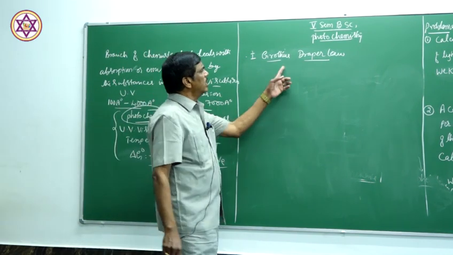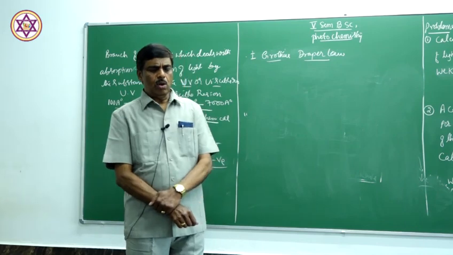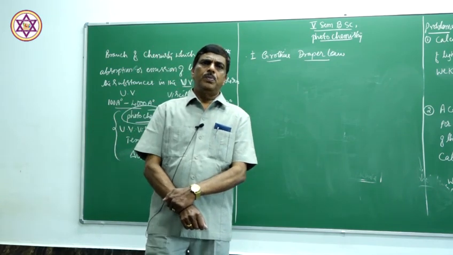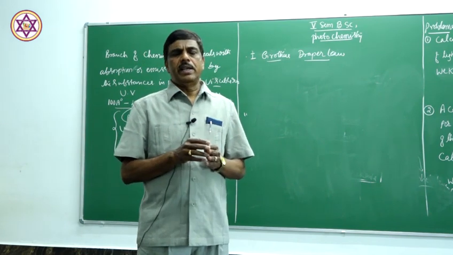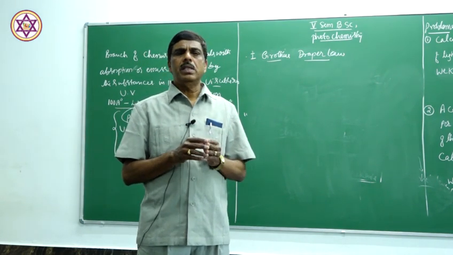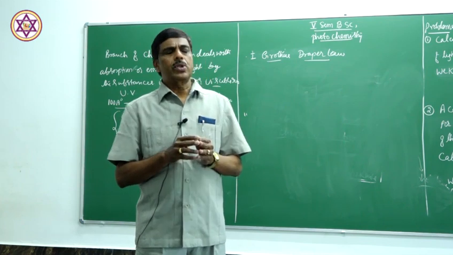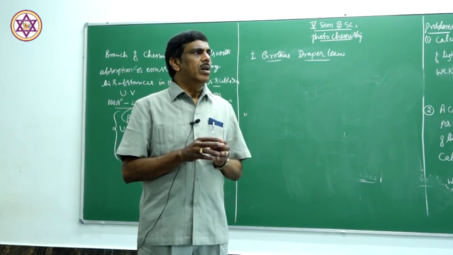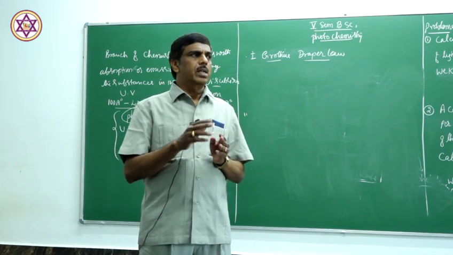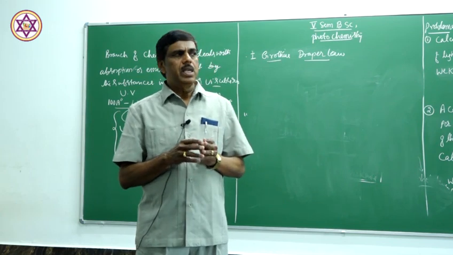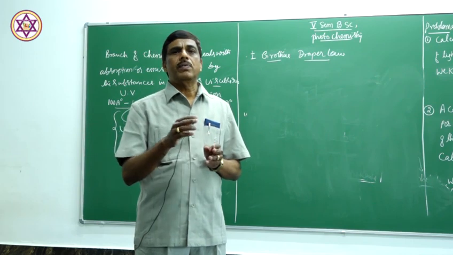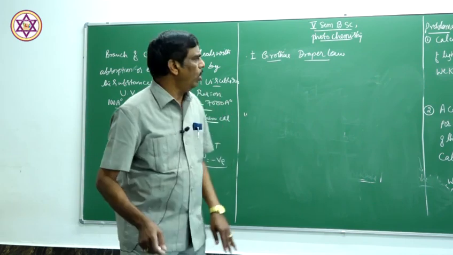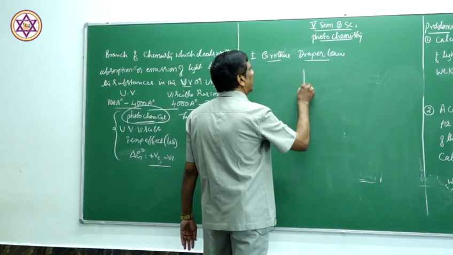In the Grotthuss-Draper law, Grotthuss and Draper observed that when light is irradiated on a substance, different processes take place there. A part of the light is reflected back, a part of the light is transmitted, and part of the light is absorbed.